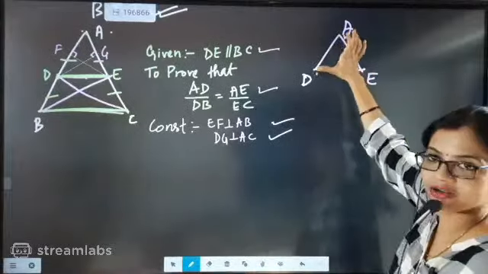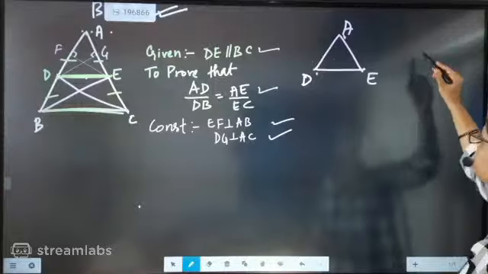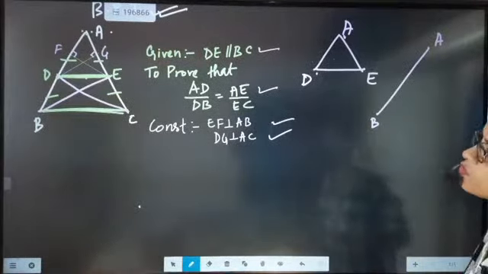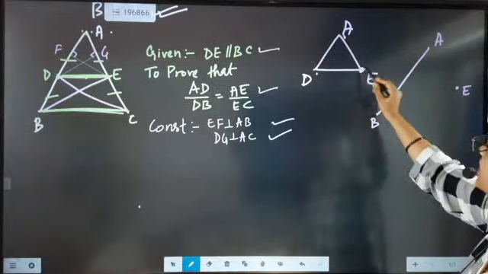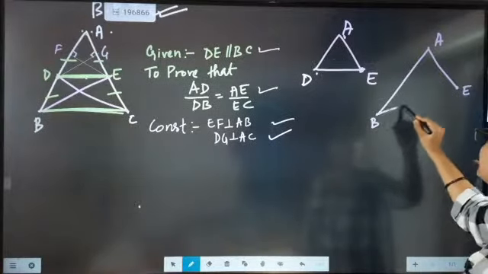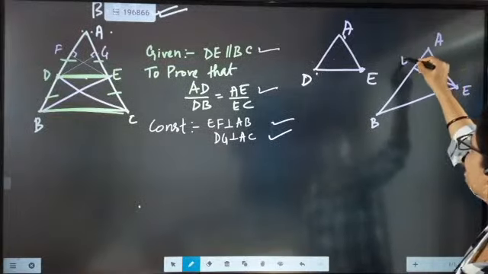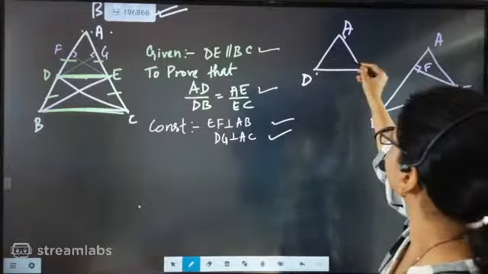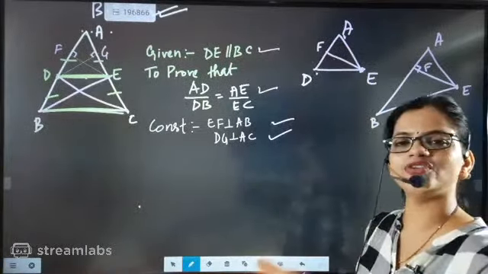Now AD is in my hand. Next part is AB. So my full focus is on AD and AB both. Now I am going to take point E. E is my crucial point, because here also E is there, and here also I am going to take E. Just see this part. Now beta, one construction we have done: from E we have drawn the perpendicular F. So this part F will be there and this part also F will be there. That's it. Our one half of the question is over.